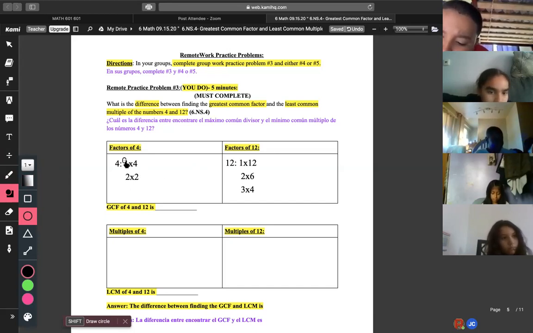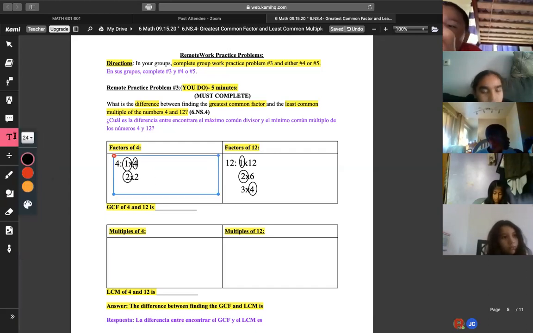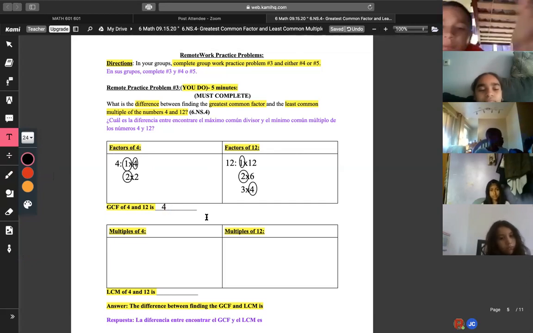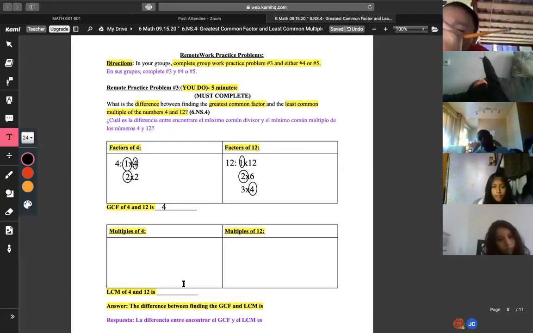We know that they share 1, they share 2, and they share 4. 1, 2, and 4. Which is the GCF? 4. Good. Everybody see how we got that, correct? Yes? Good.